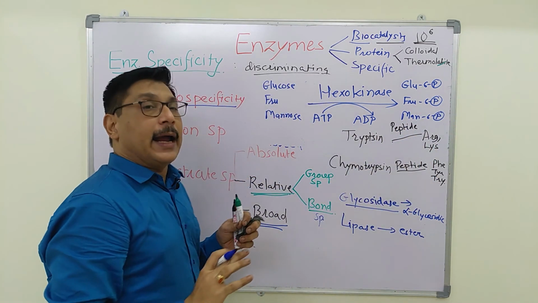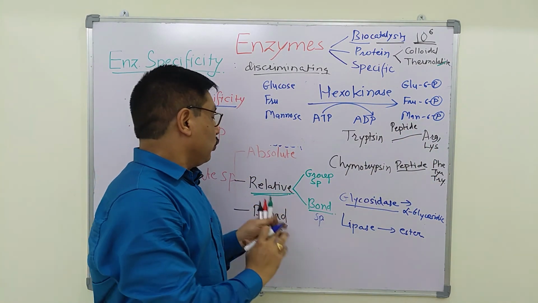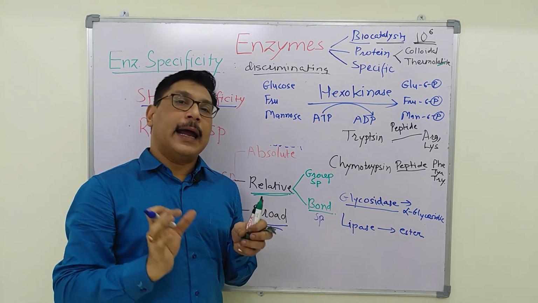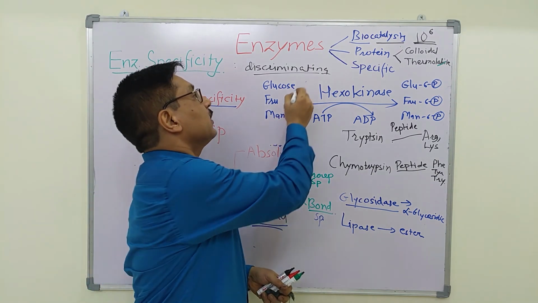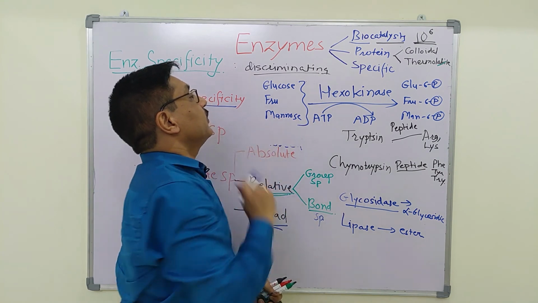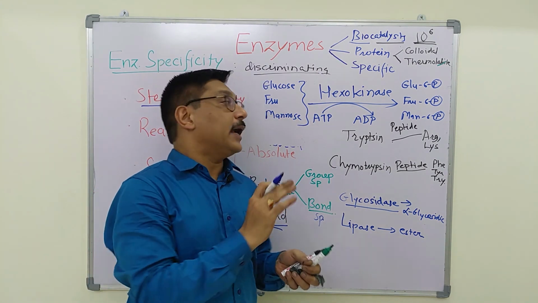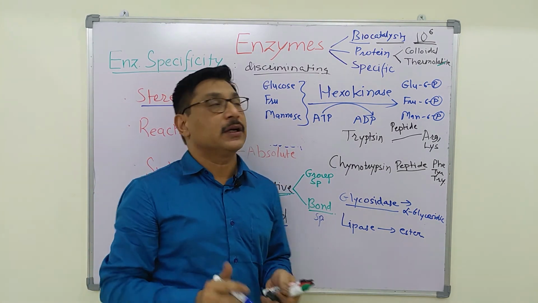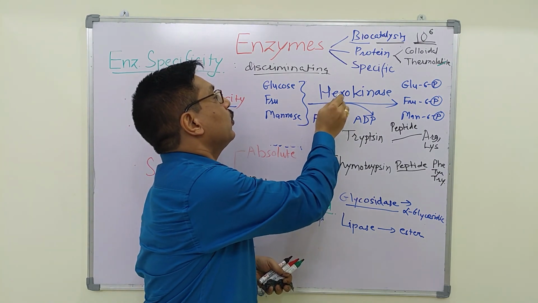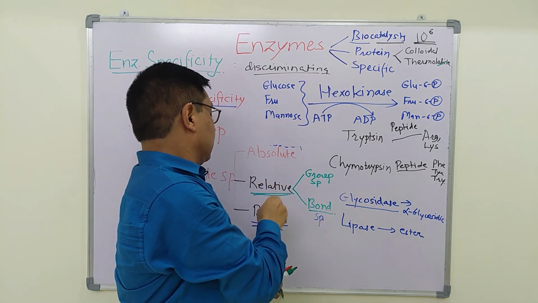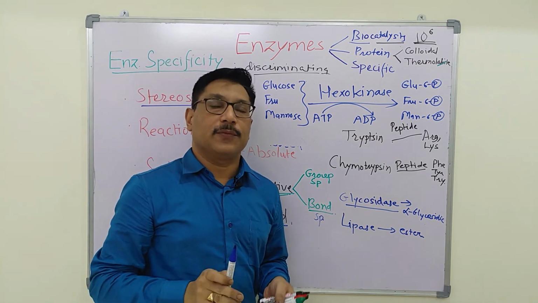So it will act on a broad group of substrates, identifying similar substrates which have similar characteristics and relatively similar structure, and thereby it can act on these. This is called broad substrate specificity.